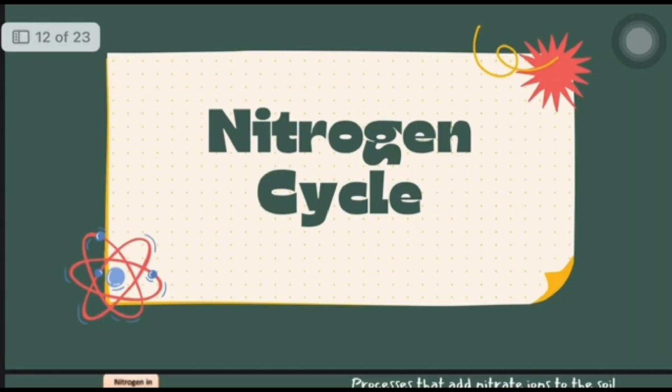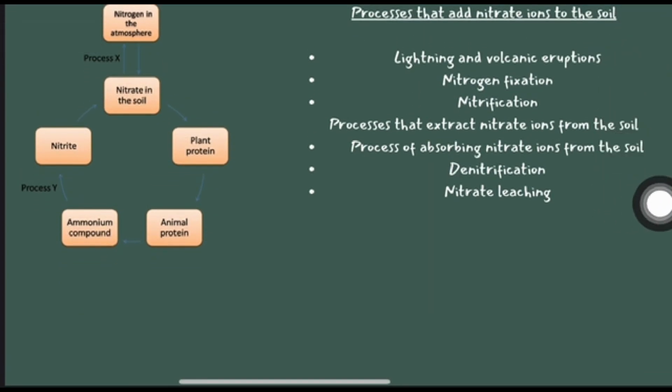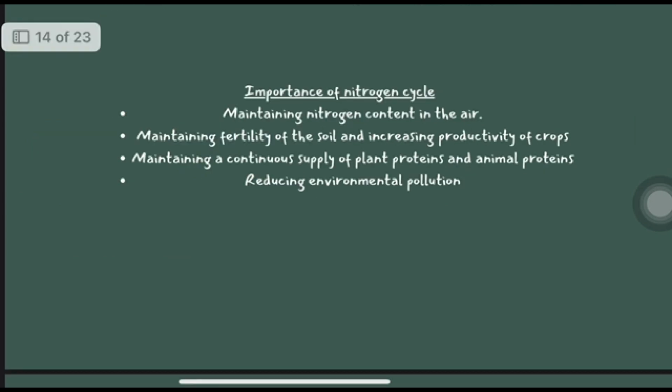So for the next subtopic is the nitrogen cycle. First, we are going to look at the processes that add nitrate ions into the soil. Firstly, nitrogen in the atmosphere is turned into nitrate in the soil, to plant protein, animal protein, ammonium compound, and nitrate. Importance of the nitrogen cycle. Maintaining nitrogen content in the air, maintaining fertility of soil and increasing productivity of the crops. Maintaining a continuous supply of plant proteins and animal proteins.